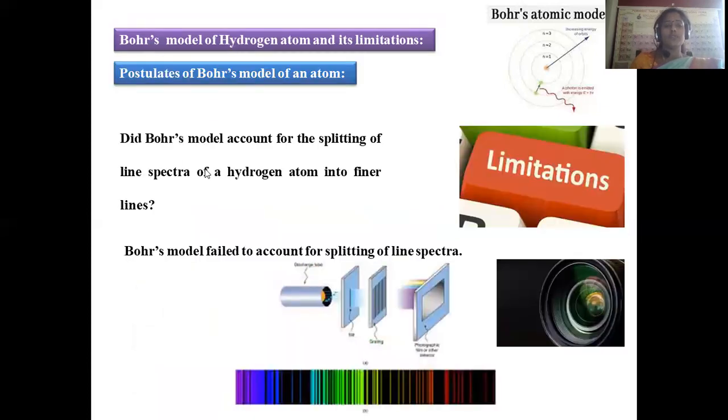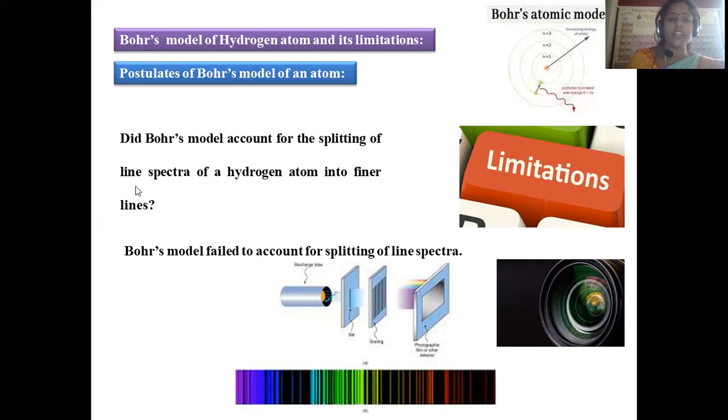And next is the postulates of Bohr's model, in continuation. Just now we discussed that it is fully explained only for hydrogen, because one and only one atom is successfully explained by Bohr's model. But we have certain limitations with this theory. Though it is highly efficient and we have to appreciate all these postulates, we also have to look at the drawbacks of this theory.